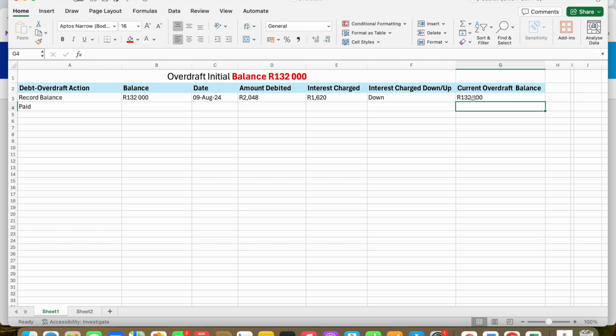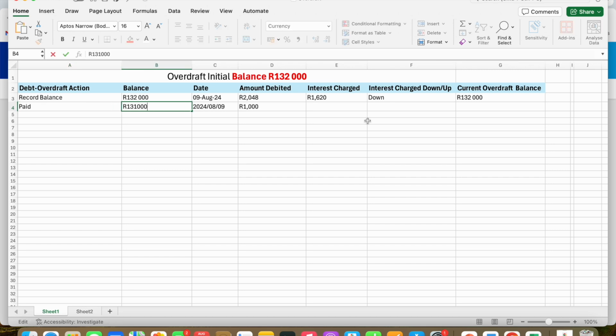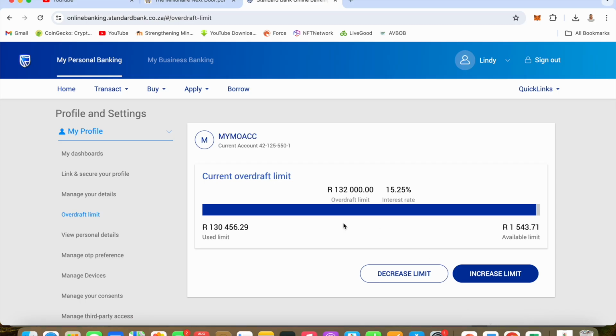So I've created this spreadsheet, as you can see. The limit at the top is specified, and then on the left hand side you see the debt, overdraft, action. So today I am going to pay something, and then I'll just update that. I am going to pay 1,000 rand, and that reduces the overdraft by 1,000 rand, so it becomes 131,000. And then the current overdraft balance at the end is just me wanting to see everything going down. I've also explained the interest charge, so I will also specify that. And then the amount debited is the money that was debited in my account, including the fees. This is something as well that I have specified.